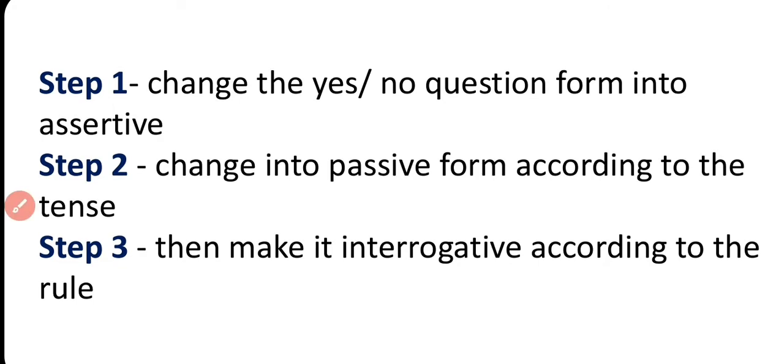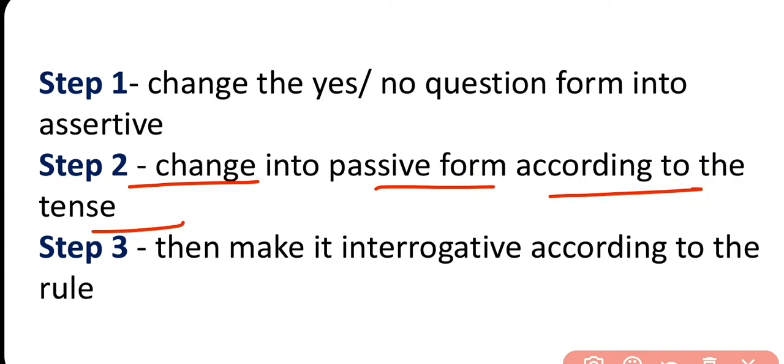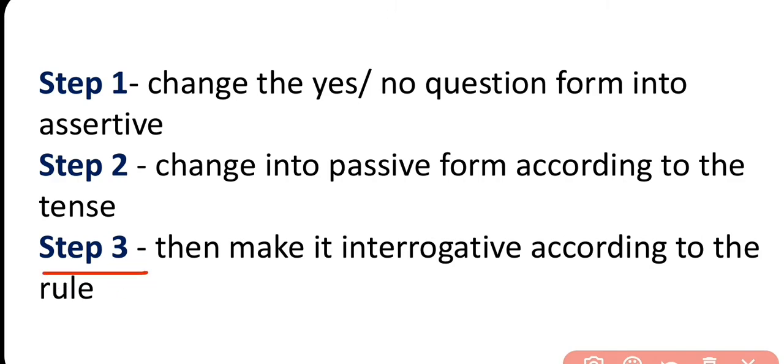Step 2, what is said in step 2? Change into passive form according to the tense. So according to the tense, you have to change the active sentence into passive form. In step 3, what is said in step 3? Then make it interrogative according to the rule. So according to the rule, you have to make it interrogative.